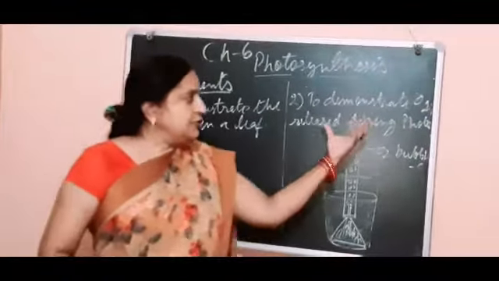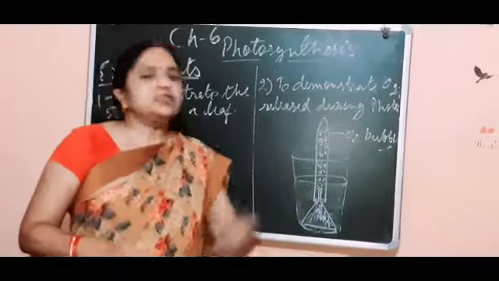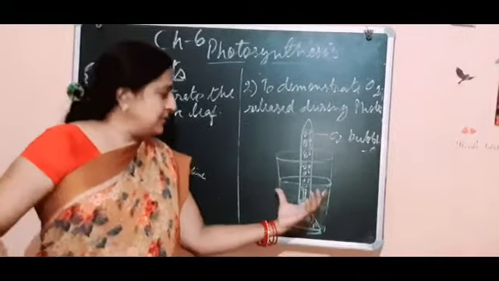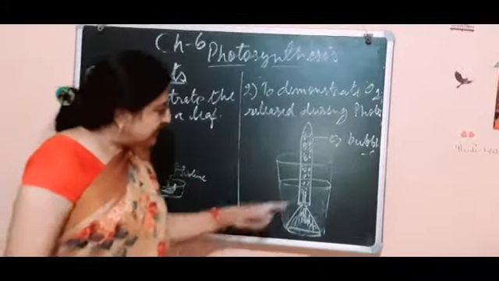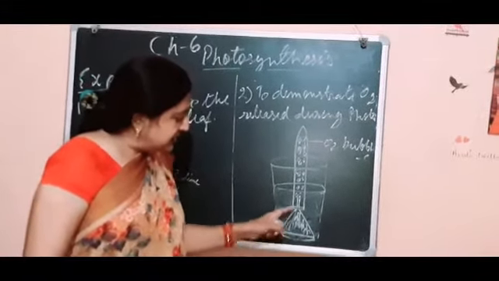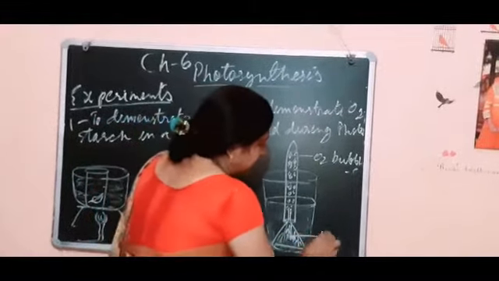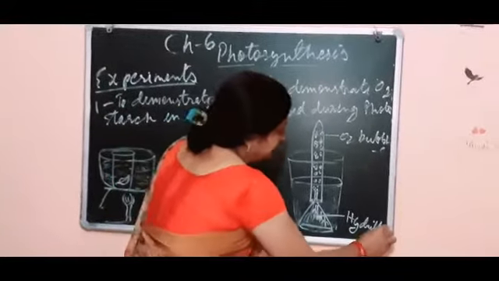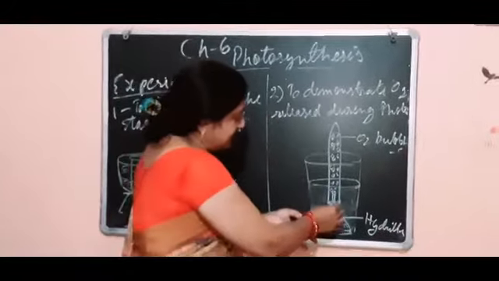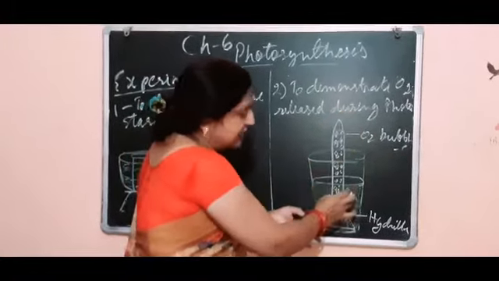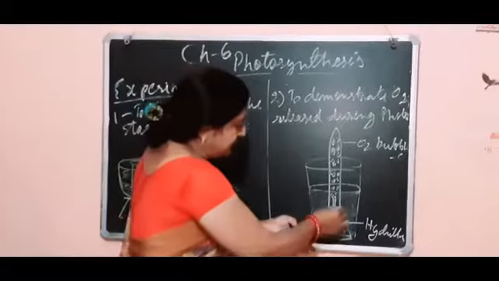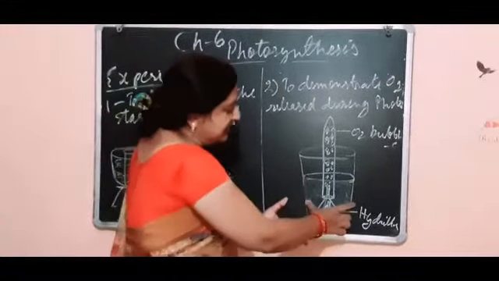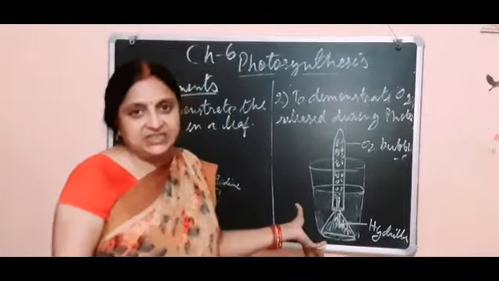Now the second is to demonstrate the oxygen released during photosynthesis. This is the experiment. This is a beaker in which we have kept water, and in this an inverted funnel is kept. In this inverted funnel, Hydrilla, an aquatic plant, is kept, and this funnel is covered by a test tube up to the stem of the inverted funnel, and we keep this whole setup in the sunlight.